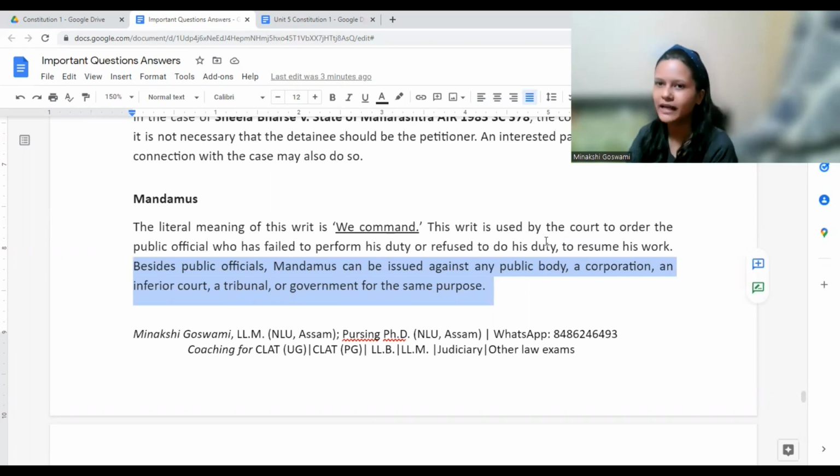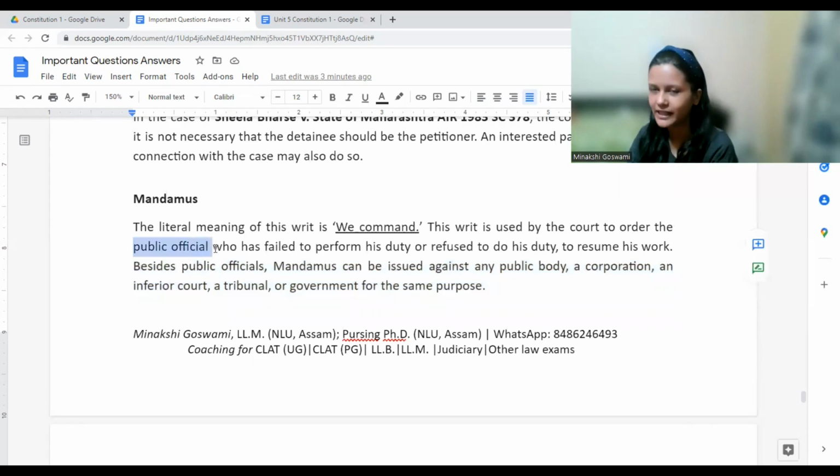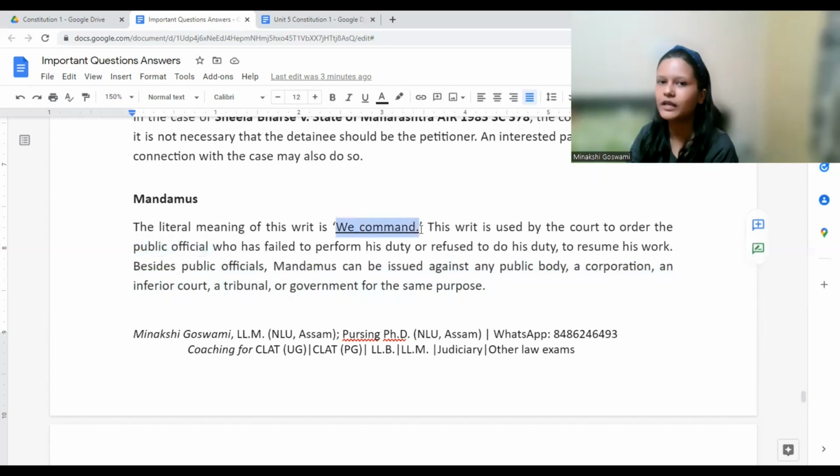You need to issue driving licenses, whoever has applied to you. Same might apply for passport office also, right? You have applied for passport, but they are not simply issuing it. Everything is done from your side. There also Mandamus may be filed. Okay, same way if you have sought information under the Right to Information Act and the department is not providing you the information, there also you may file Mandamus. Okay, all these are nothing but when someone is having a public duty and they are not performing this duty. There, court would order, we command, we order you that you perform your public duty.